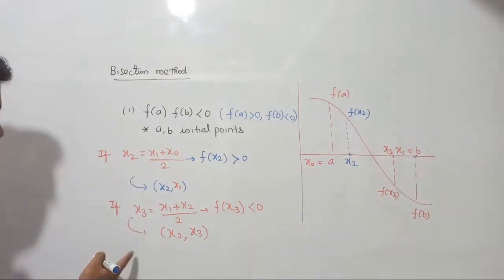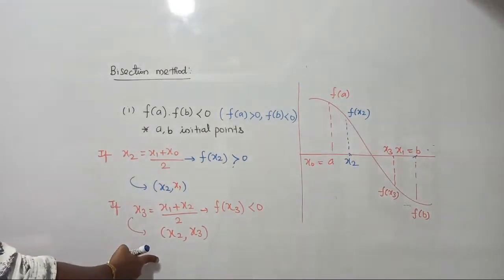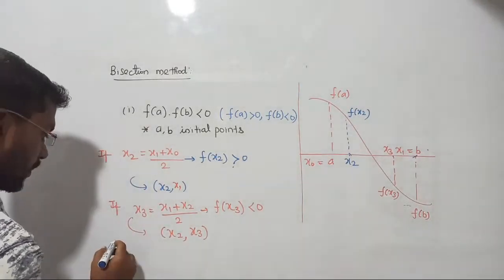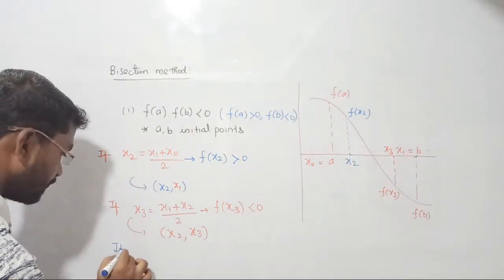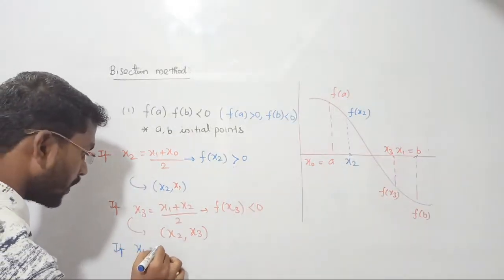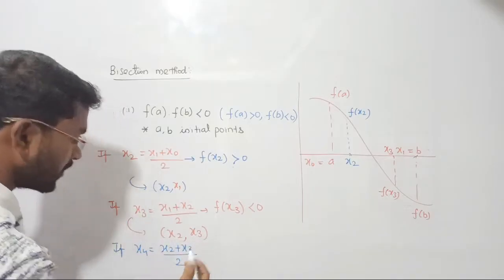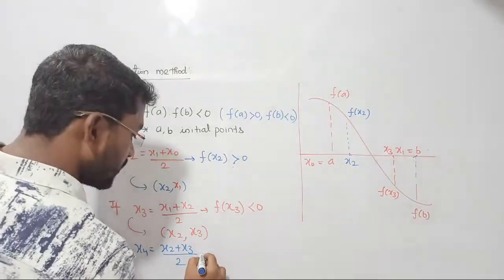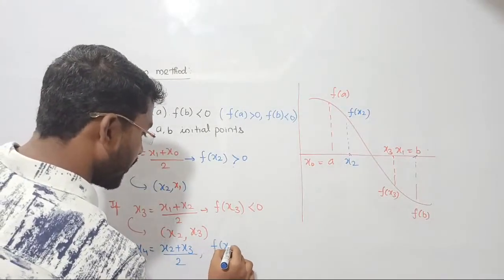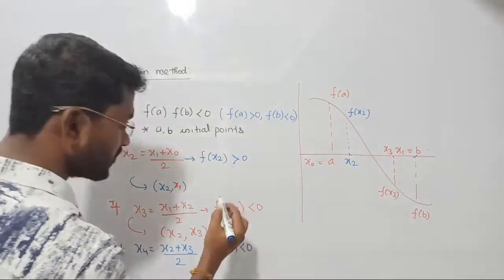So next step, is it visible to you all? Let me check it by myself once. Yeah, let us consider one more root, x4. அப்படியே ஆவரேஜ் எடுங்க, x2 plus x3 by 2 average எடுக்கிறீங்க, you are getting x4, right? such that எனக்கு என்ன வந்திருக்கு அப்படின்னா f of x4. for an example, it is also become less than 0.